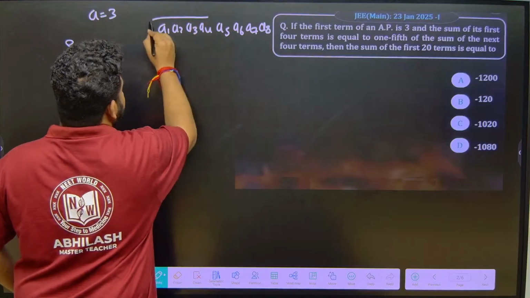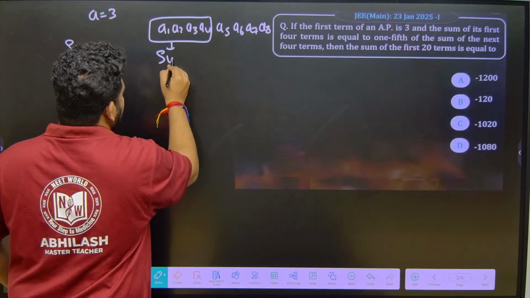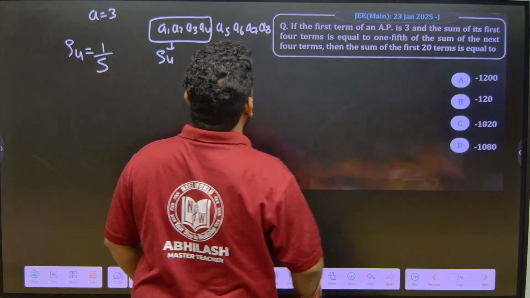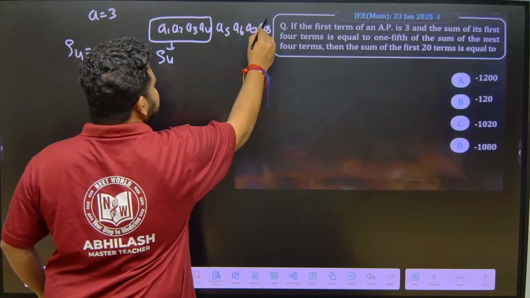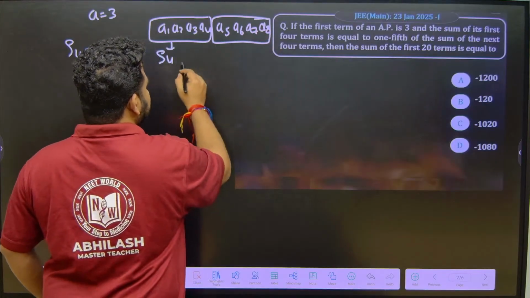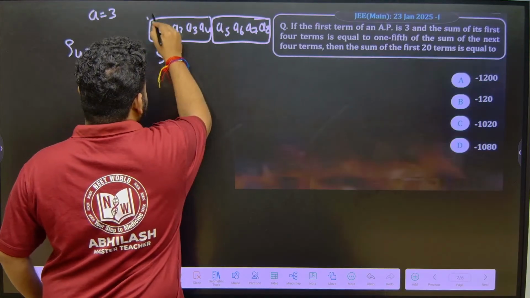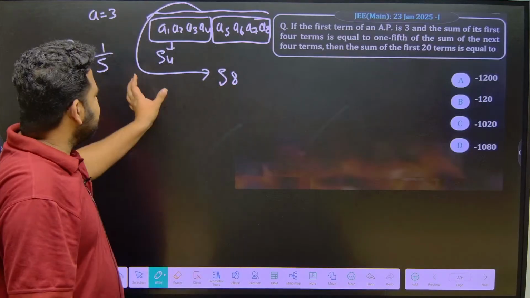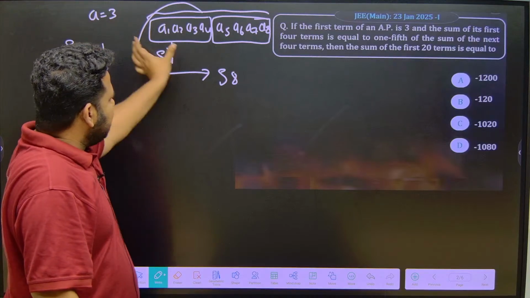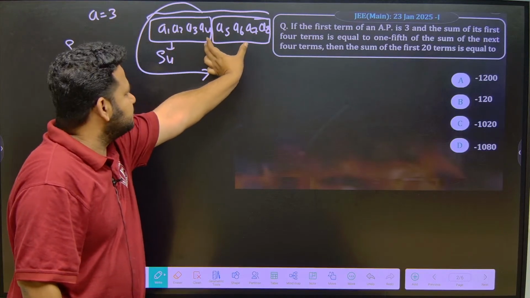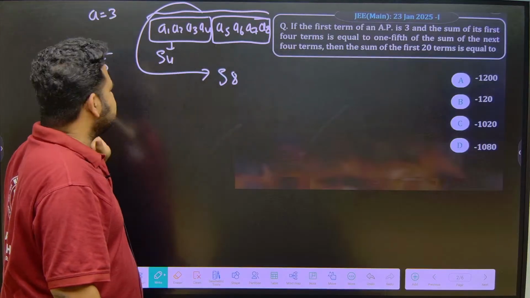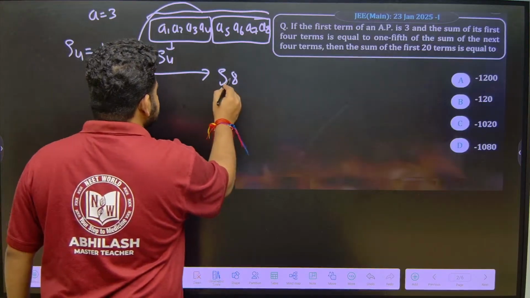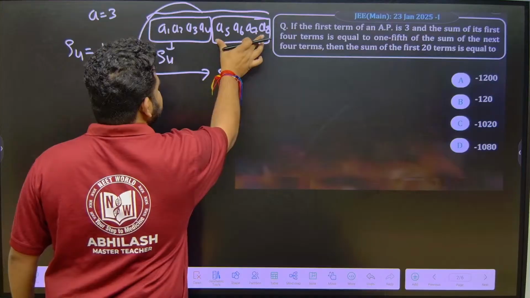Sum of the first 4 terms means this is S4. Then they are saying it is equal to 1/5 of the sum of the next 4 terms. Sum of the next 4 terms means this is the term. But from here to here, what do we have? We have S8. They have given S4, and they are telling that the sum of these 4 terms is 1/5 of S4. To find this directly we don't have a formula, but we know that S8 minus S4 gives us the sum of these terms.